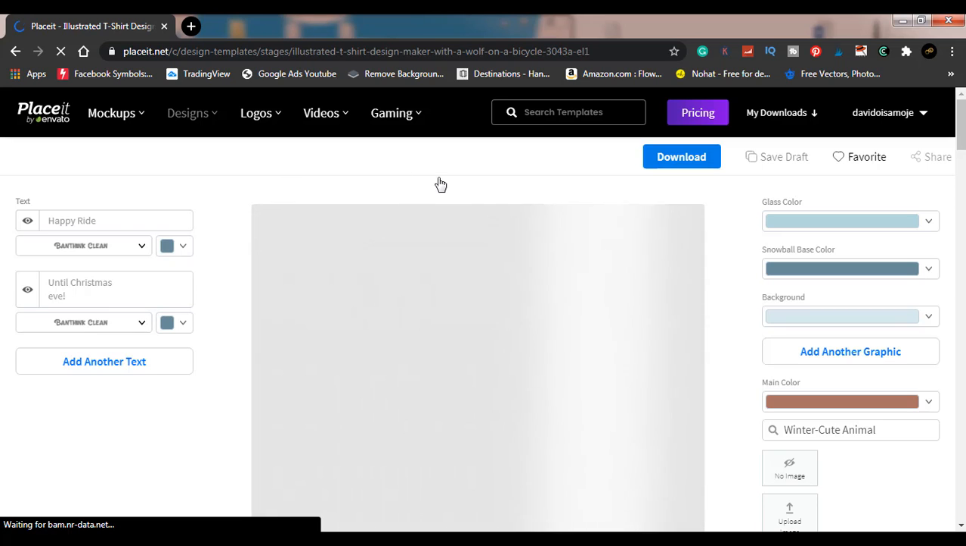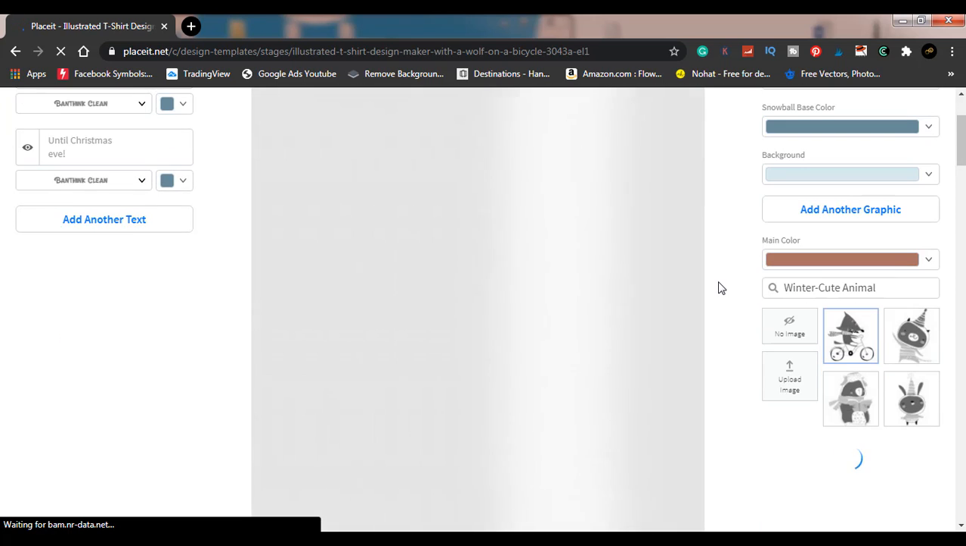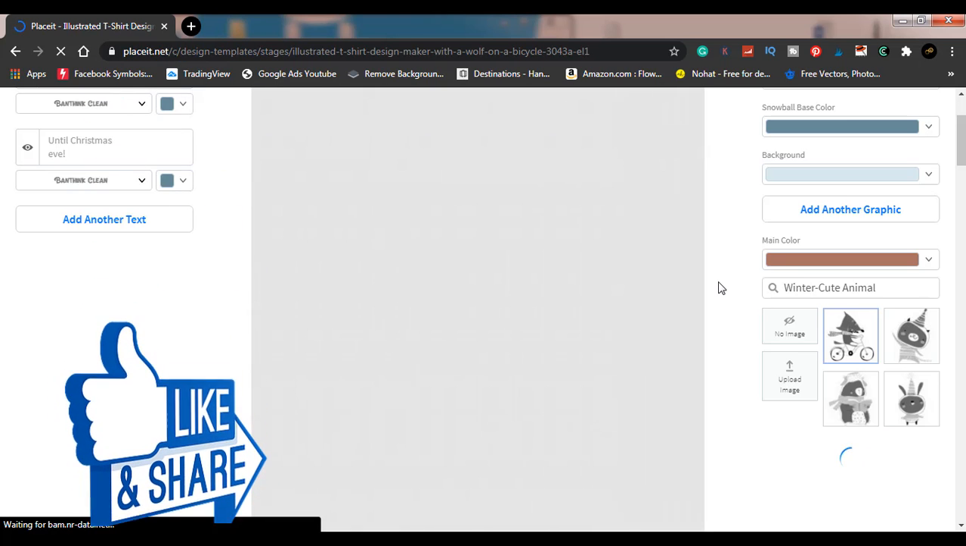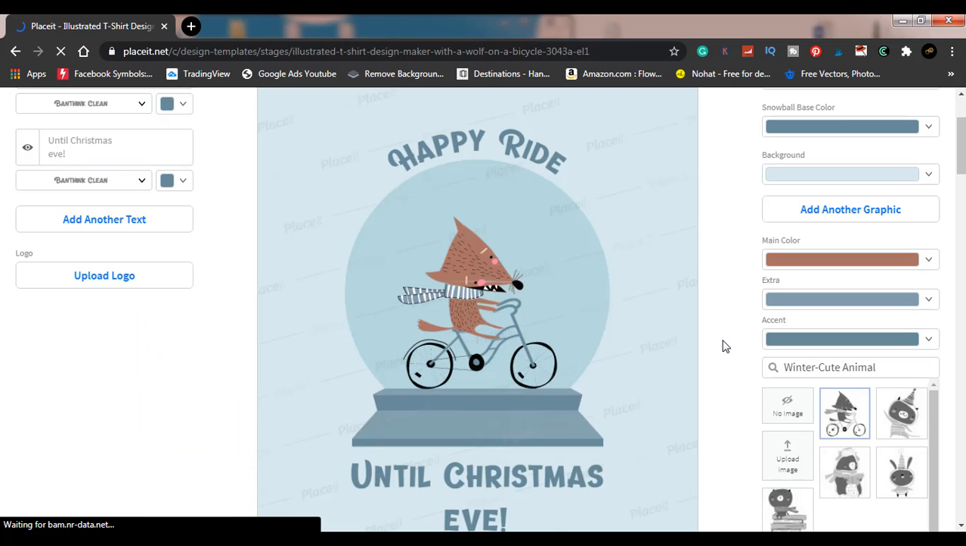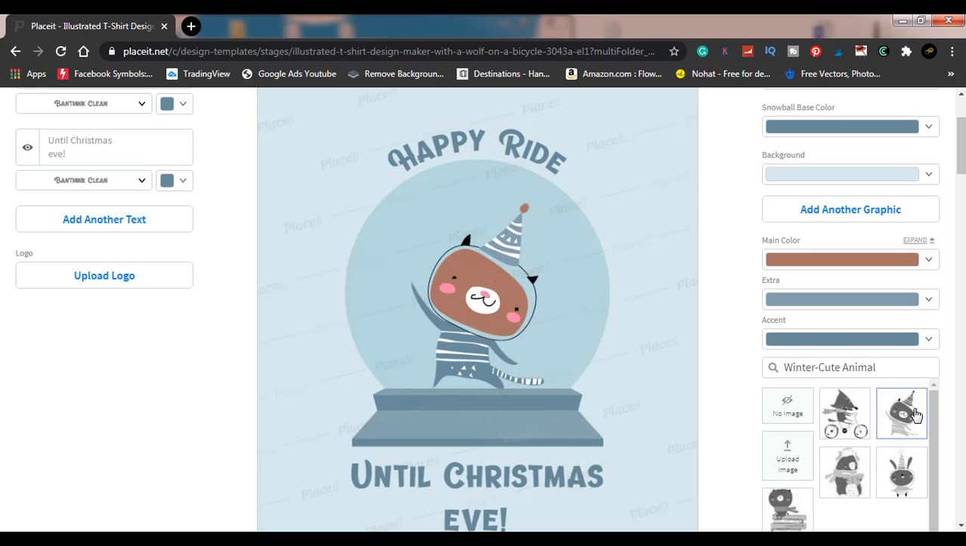You just change things around. You can change the images, whatever you deem fit. So for this one, I'm going to be changing the images once it loads up for me, because it's taking a lot of time. Okay, now it has loaded up. So to change this particular design, I can decide to click on this one, the dancing bear. Okay, you can see how cool it's looking.